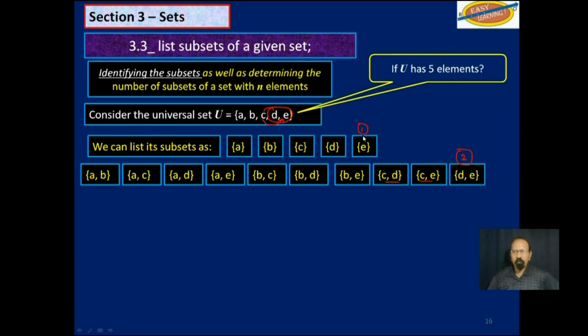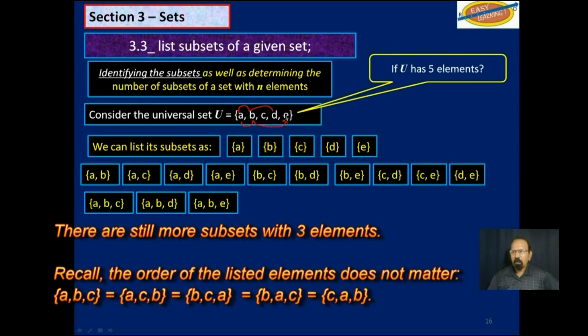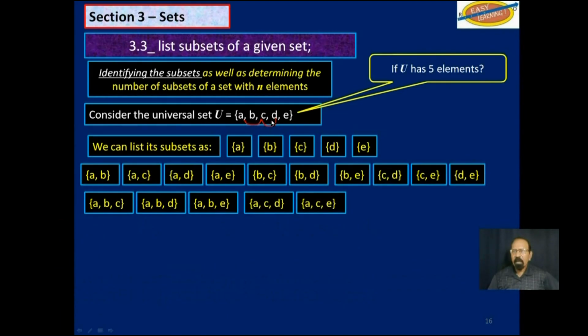Over here, it was one. Now, let's look at three elements. ABC, ABD, and ABE. But we're not finished. We also have ACD, and ACE.